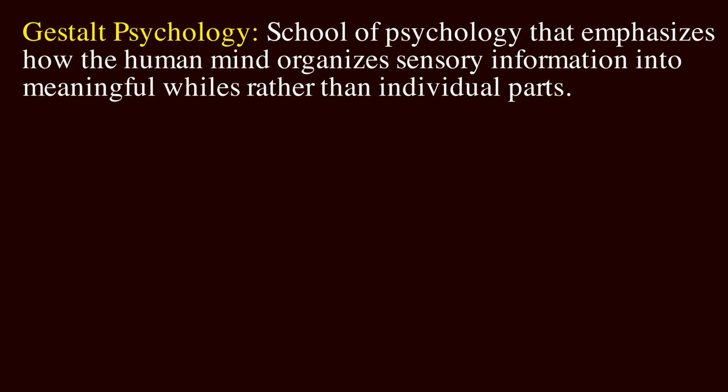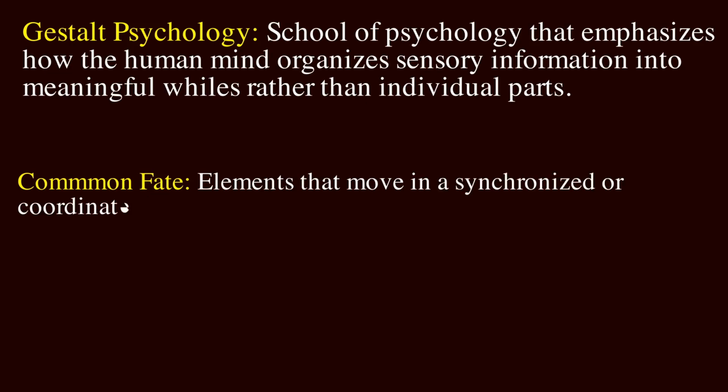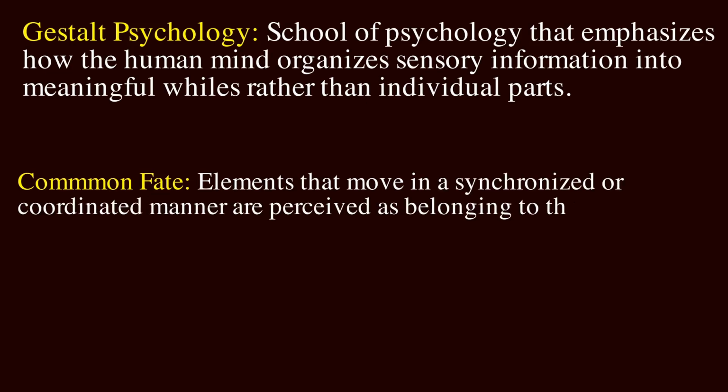Suppose that you observe 5 dots which are all moving downward. Most people would perceive these dots as being a single group or a single object. And just an interesting side note, this actually comes from something known as common fate in Gestalt psychology, which is defined to say elements that move in a synchronized or coordinated manner are perceived as belonging to the same group. But Bayesian models can help us gain a little bit deeper of an understanding than just this definition on a screen.